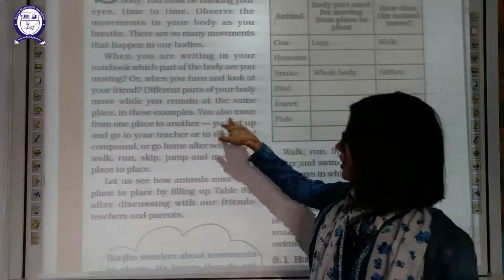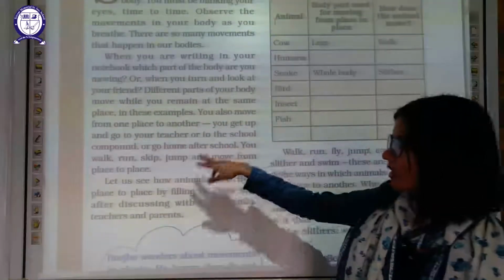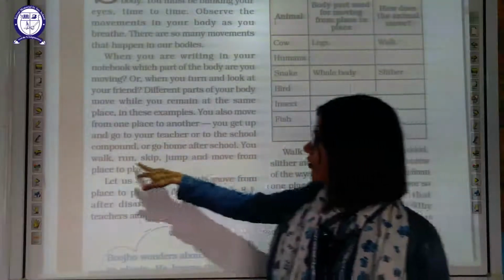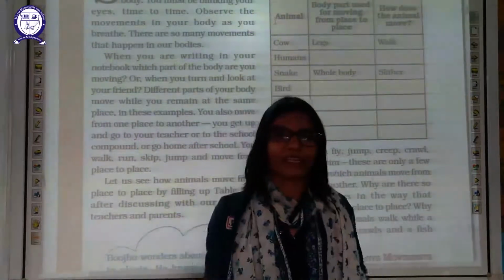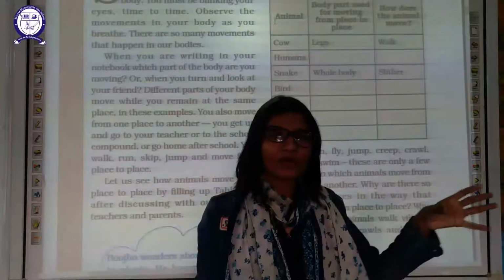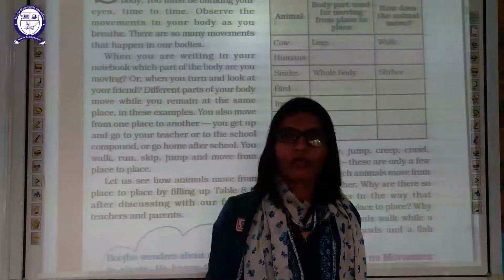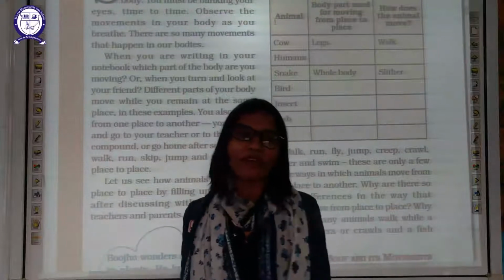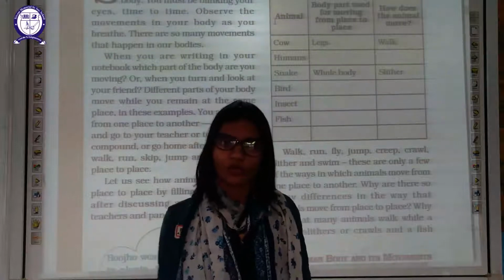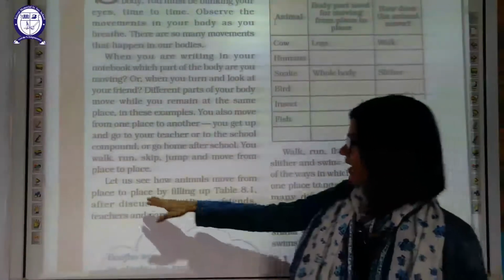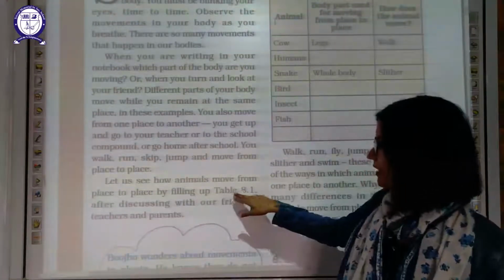In this example, you can also move from one place to another. You get up and go to a teacher, or the school compound, or go home after school. You walk, run, skip, jump and move from one place to another. So two types of movements are there. The first movement is movement of your body parts, for example, moving your hand, your neck, your legs. The second movement is overall movement of your body, when you are running, jumping, skipping. Let us see how animals move from place to place by filling up table 8.1.